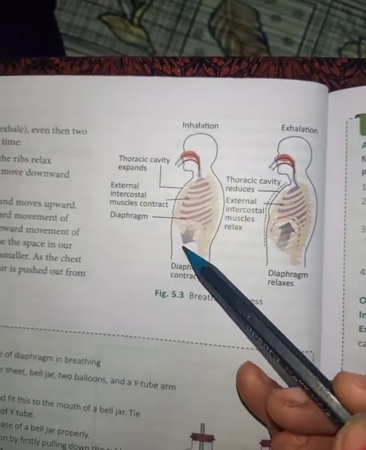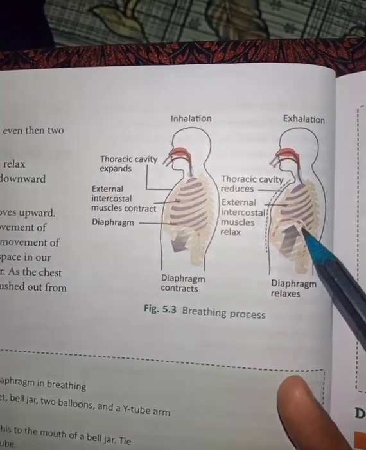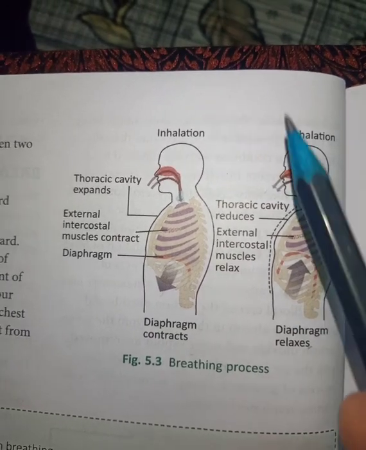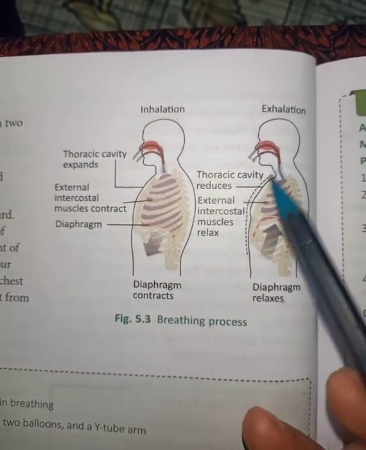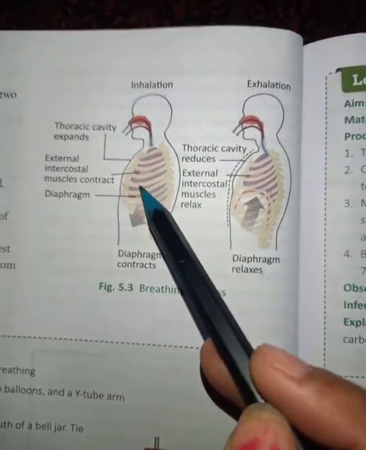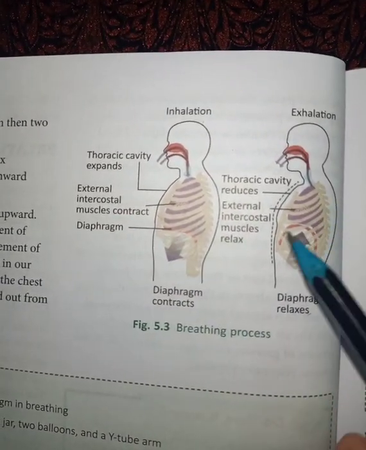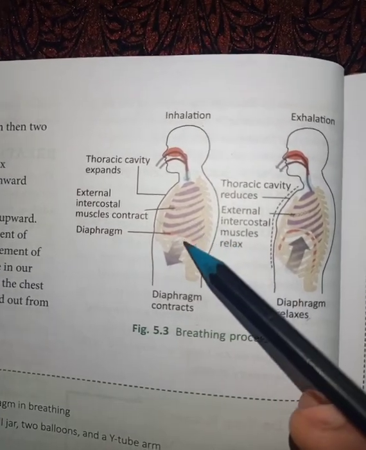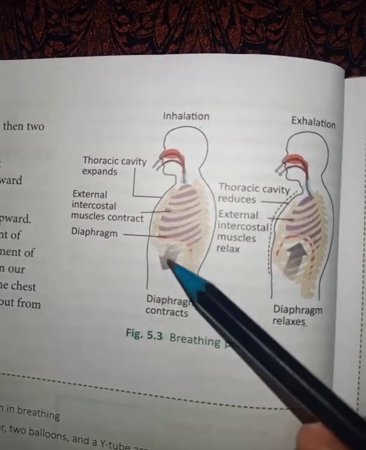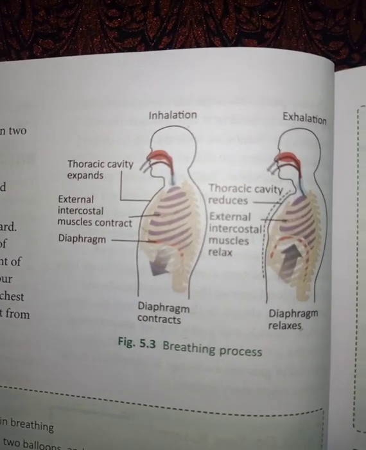When we are breathing in, the diaphragm goes up, and when we are breathing out, the diaphragm comes down. So the diaphragm contracts and the diaphragm relaxes. During inhalation, the diaphragm contracts, and during exhalation the diaphragm relaxes. As well as the size of the lungs inside the ribs also increases. So this type of system occurs inside the body. So this is the breathing in and breathing out. So this is all about that.